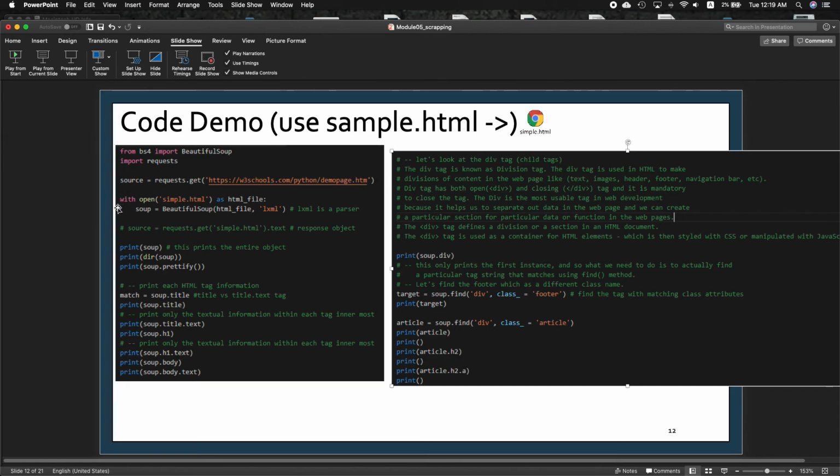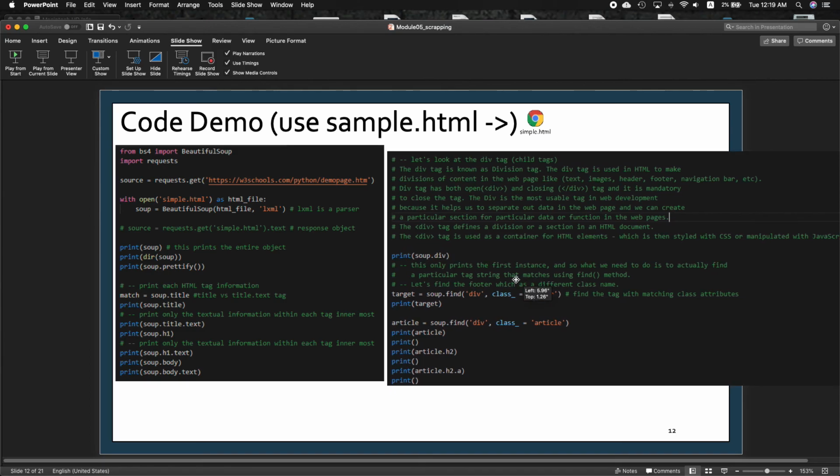And then the next couple of lines is basically we want to open an HTML file and assign a Beautiful Soup parser with these parameters, with lxml as the second parameter, and assign it to soup. Now you can print the soup to see what object information it holds. You can prettify it so it looks better. Show the title, the text, the H1. So now you're parsing through the HTML document object model, right?